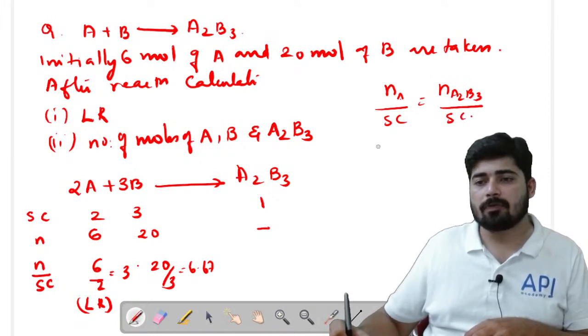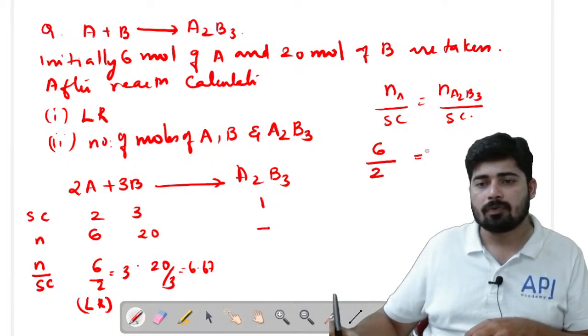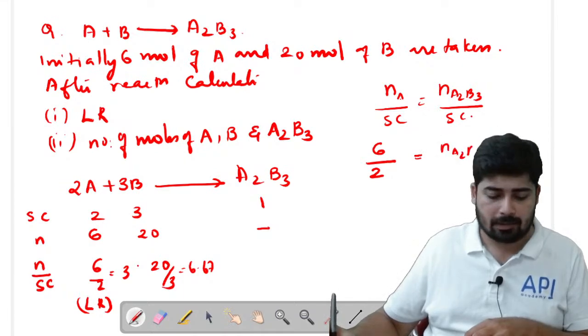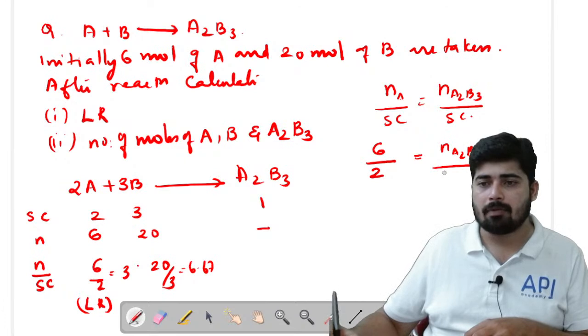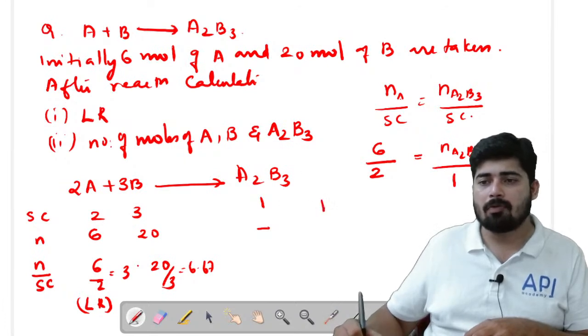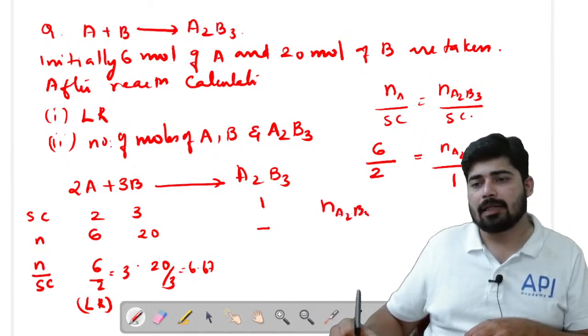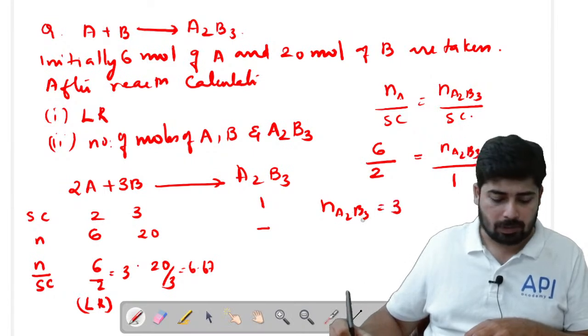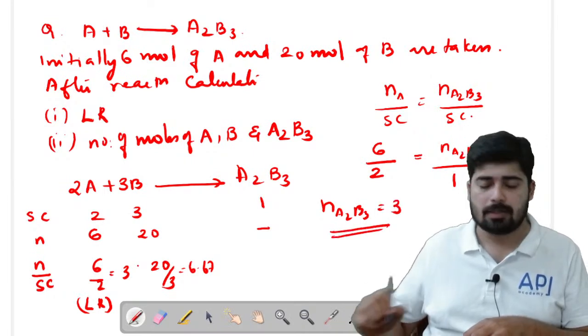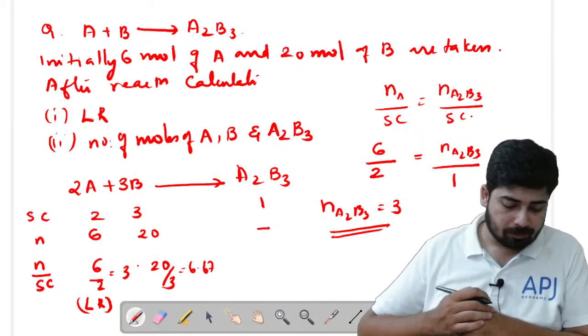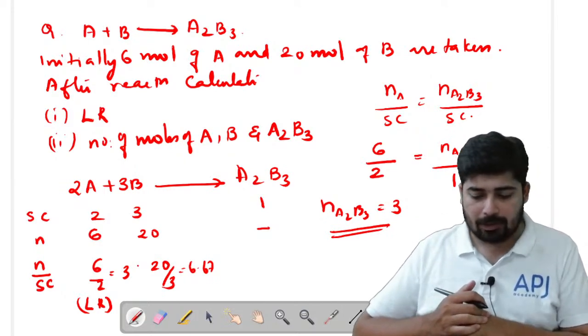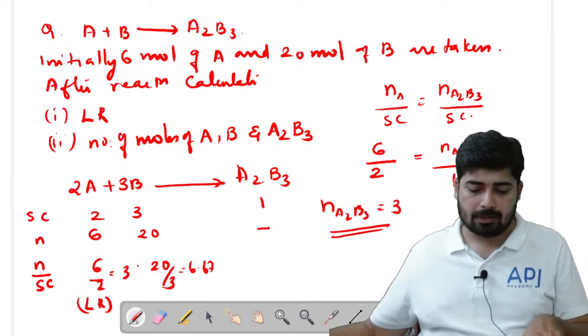So number of moles of A is 6 moles, SC is 2, and number of moles of A2B3 is what we have to find, divided by SC which is 1. So number of moles of A2B3 you will get as 6 by 2, that is equal to 3. Yes, that's our answer. Clear? An interesting question, right?